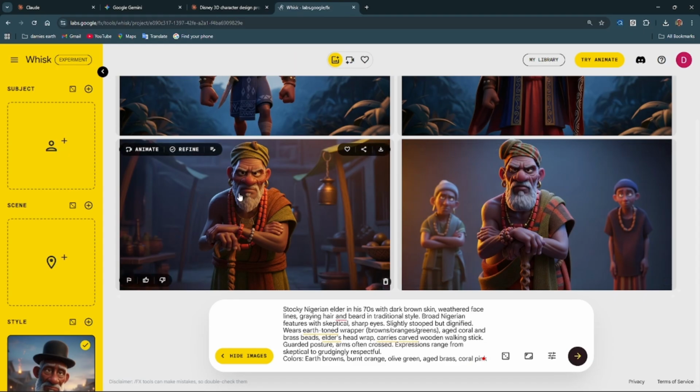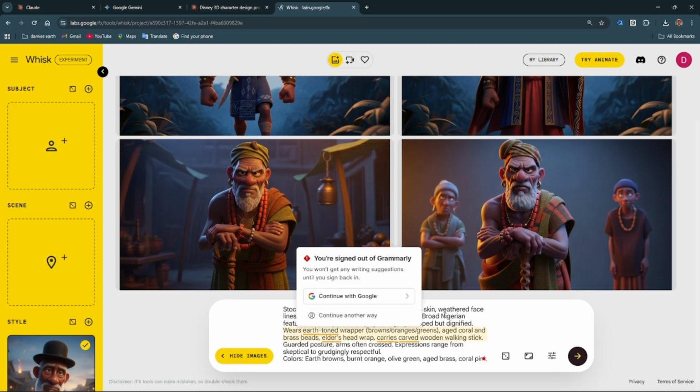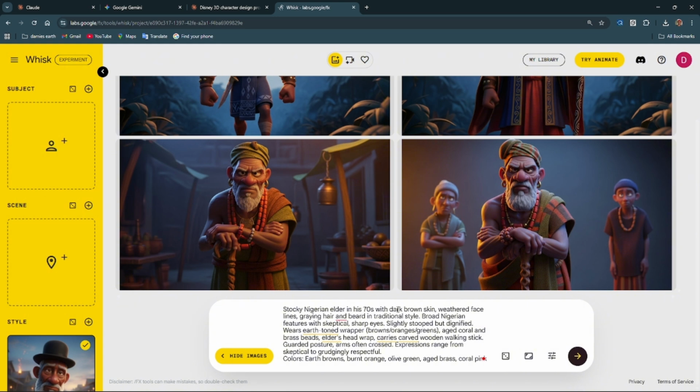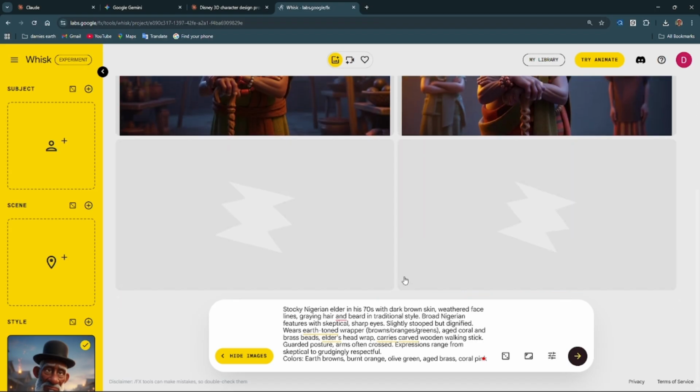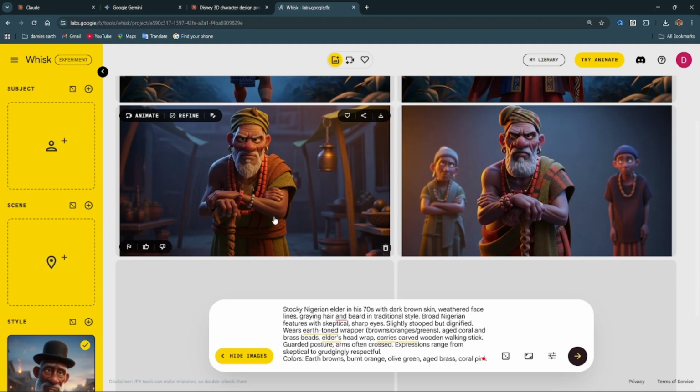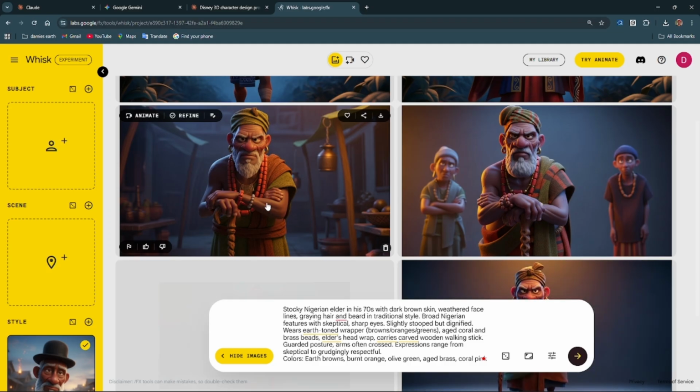So I think I like this other guy, but why is he having 3 hands here? But anyways, that's the mistake of Grok. So: stocky Nigerian elder in 70s with dark brown skin, weathered face, right? So I'm going to generate this again. But this is a glitch that we can actually easily fix.